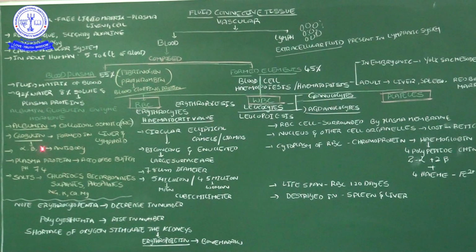Antibodies are formed from the alpha globulin. Basically globulins, especially alpha globulins, are useful for preparing antibodies. This is one of the questions in the NEET. Okay, then come to the next one.